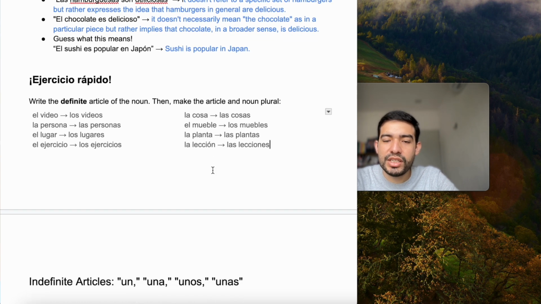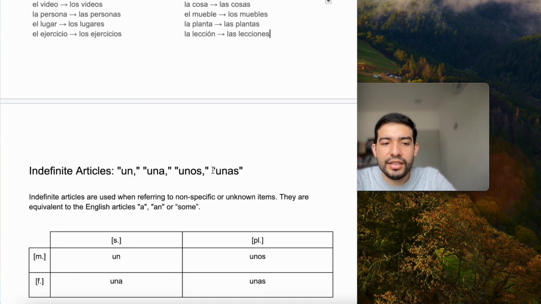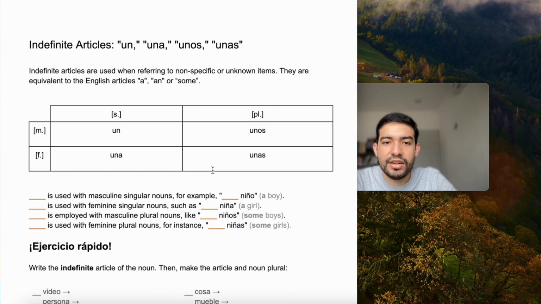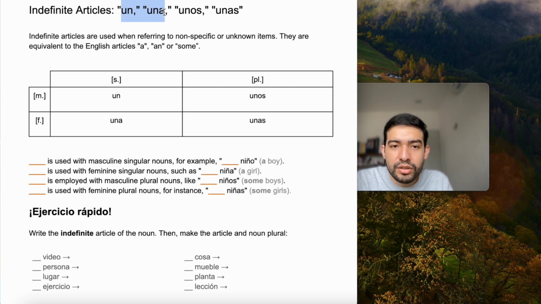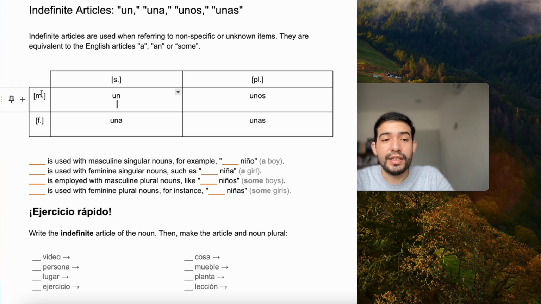If you have any question, ask me below. And here are the indefinite articles. Un, una, unos, and unas. In English, un and una could be translated as a or an. And unos y unas could be translated as some. We have a chart here that's very similar to the one that we used for the, because it follows the same rules. If the word that you attach this article to